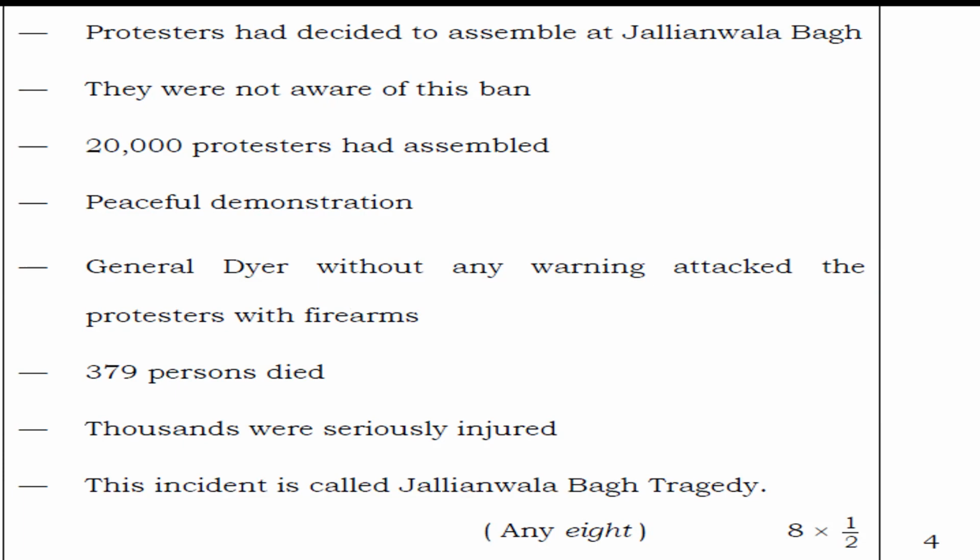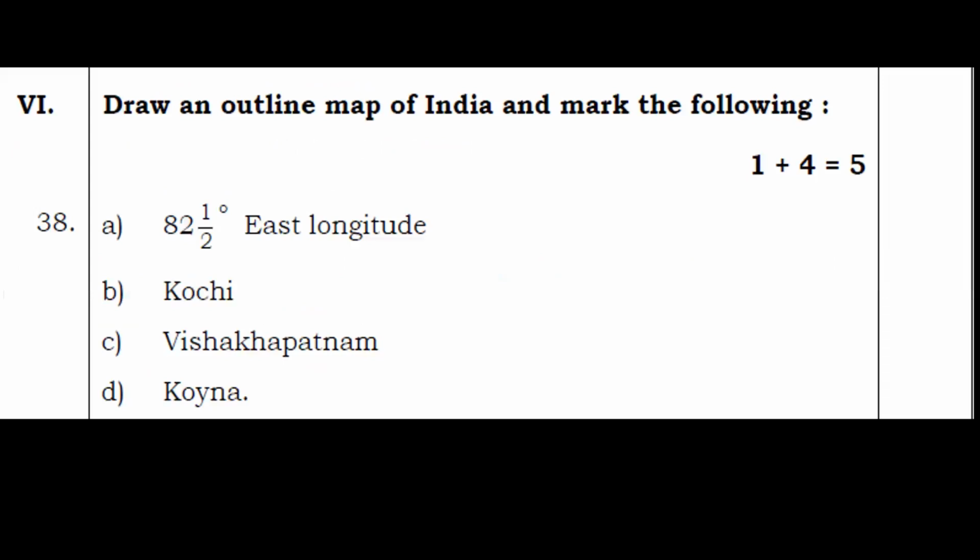It was a peaceful demonstration, but General Dyer, without any warning, attacked the protesters with firearms. 379 persons died and thousands were seriously injured. This incident is called the Jallianwala Bagh tragedy. Okay, so these are some of the points of the Jallianwala Bagh tragedy or massacre. Okay, moving to the next one.